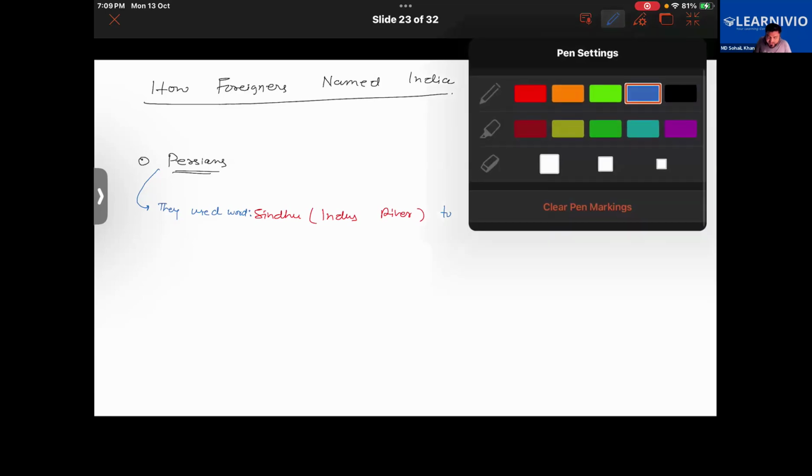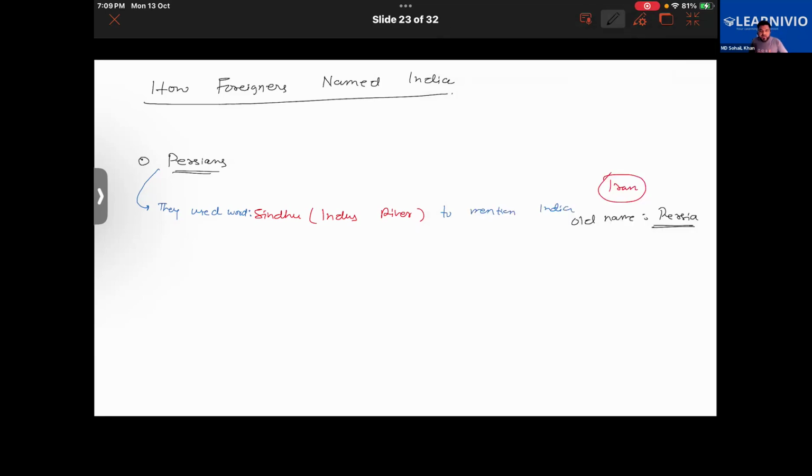But as time passed, they changed it. They modified it to Hind, right? Later, they modified the same Sindhu word; some of them used to call it Hind, some of them would be calling it Hindu, like that.